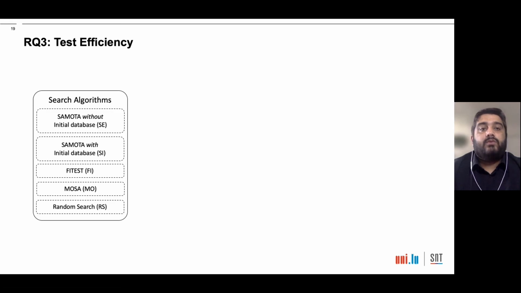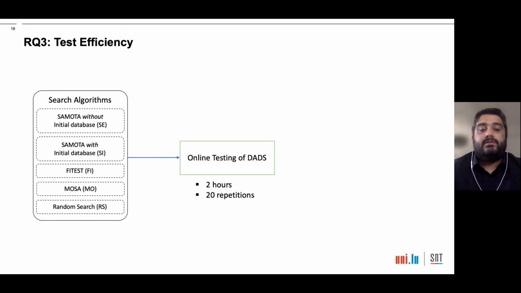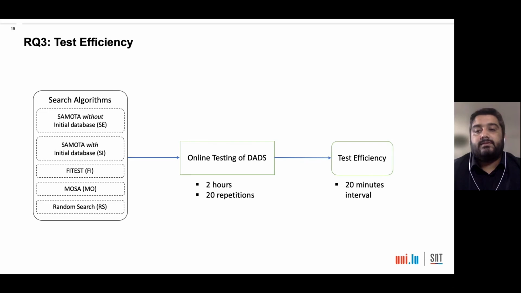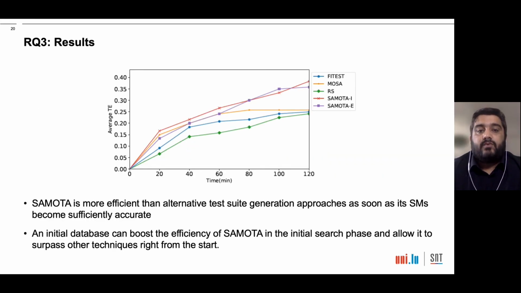For RQ3, which is the comparison of test efficiency among different search algorithms, we use the same set of search algorithms as RQ2. We perform the online testing of DADS with the search budget of 2 hours, and we repeat it 20 times. And we measure the test effectiveness with the interval of 20 minutes. This page shows the result for RQ3. In the first 20 minutes, when the surrogate models are not well trained for SAMOTA-E, which is the variant of SAMOTA without an initial database, MOSA is performing better than SAMOTA.